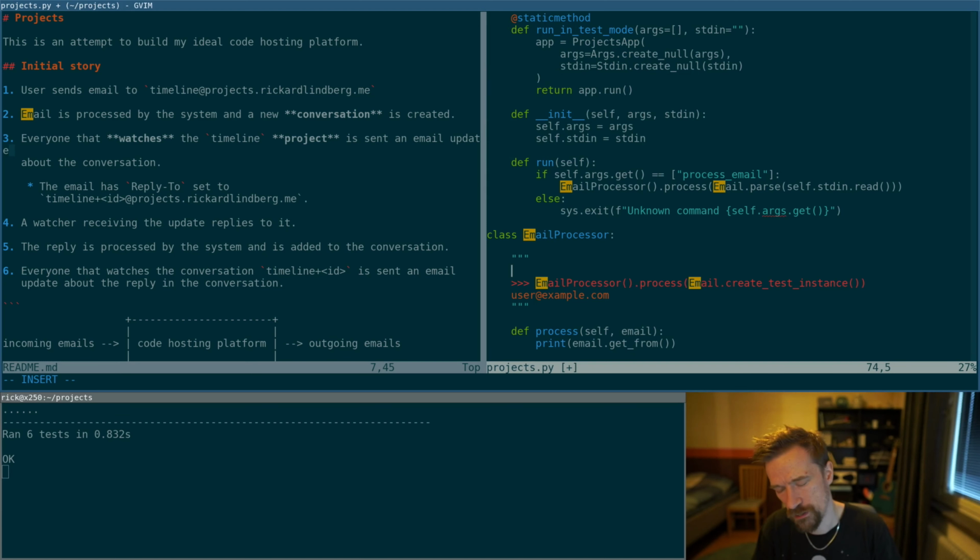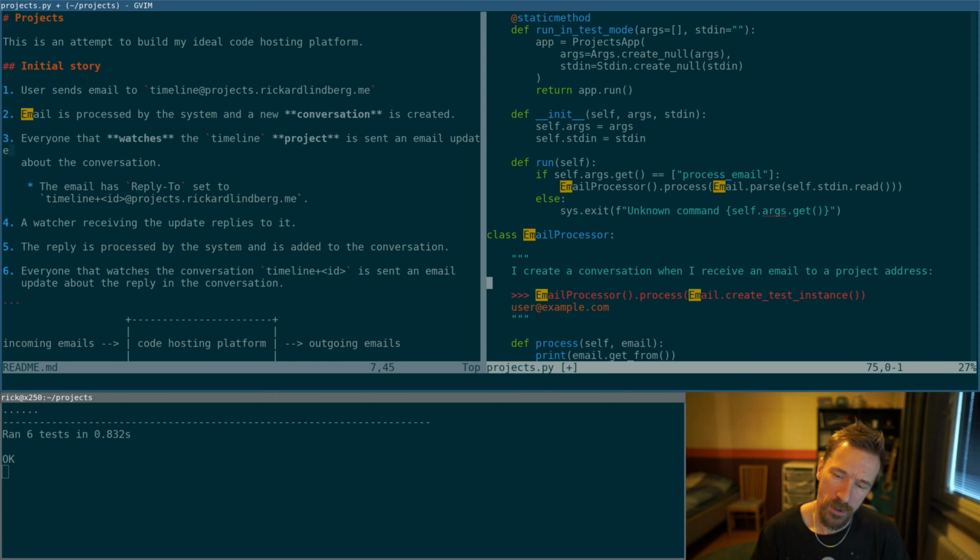So the test is going to be something like, I create a conversation when I receive an email to a project email or project address. So that's going to be the test.